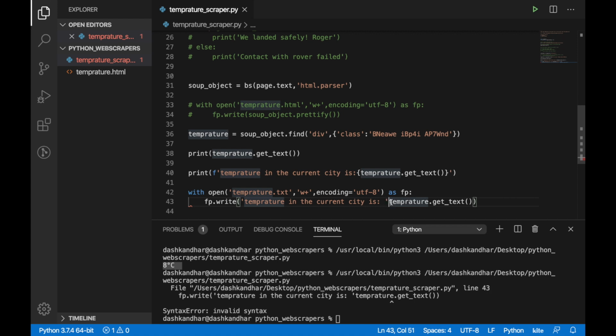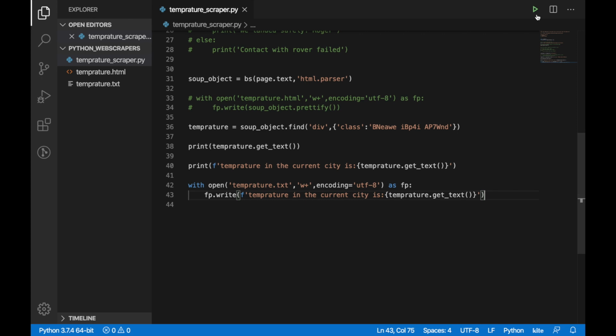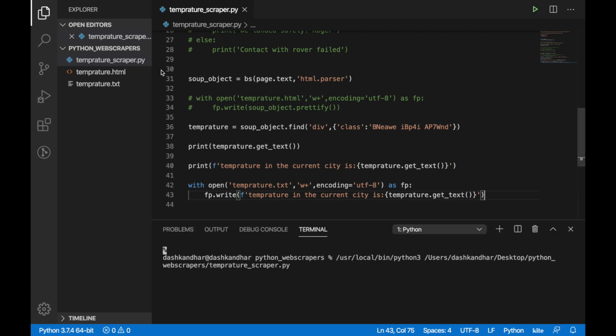So put an f-string here as well. With the use of string formatter, we can get it done, and it's pretty easy. Let's clear it out and run it for the final time. It should work fine. The text file is being created every time, right?